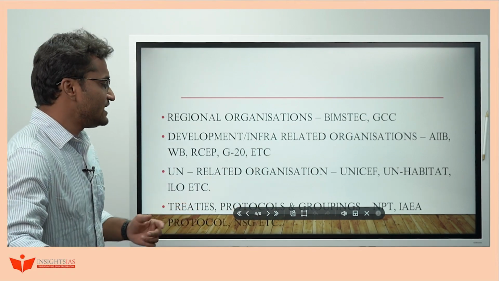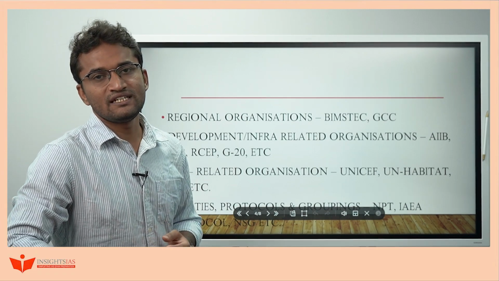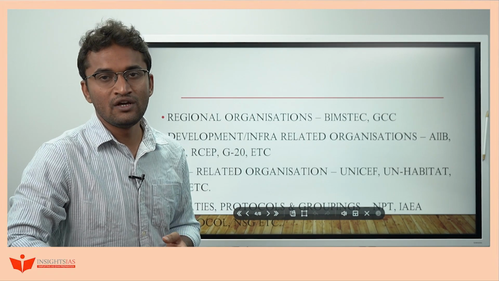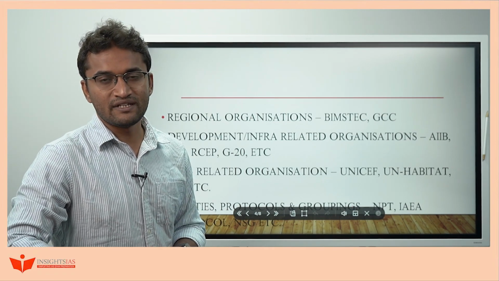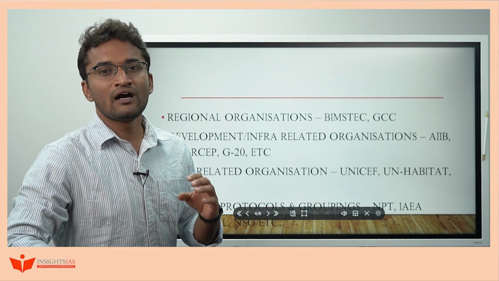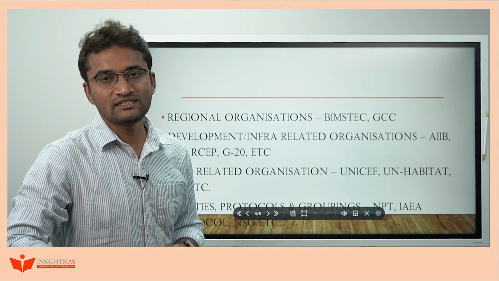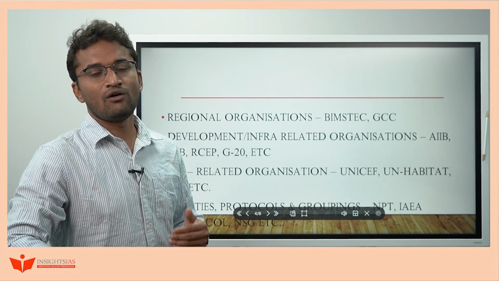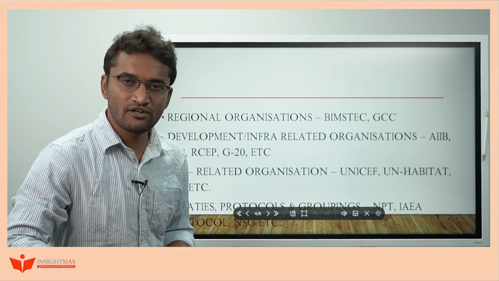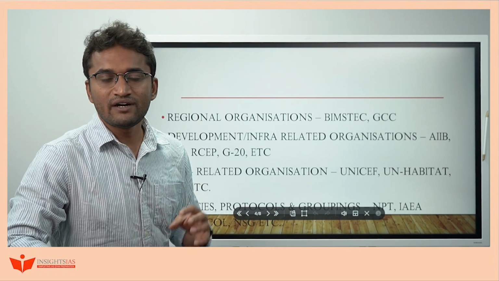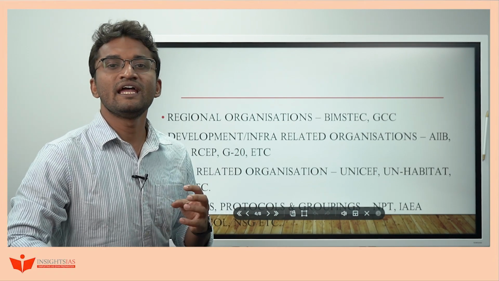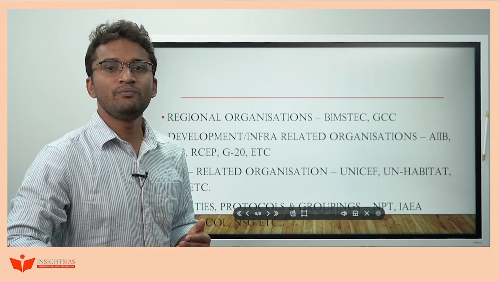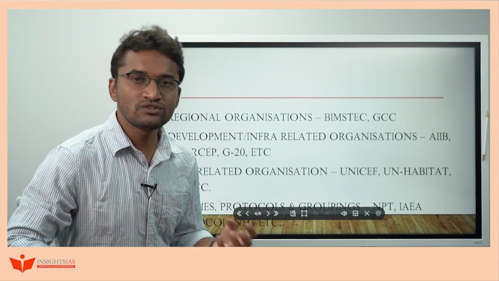And the next one is the treaties, protocols and the groupings. Especially the treaties like NPT, the groupings like NSG, MTCR, Australia Group. Try to go through these arrangements, which largely aim to curb the development of various destructive weapons across the globe. For example, India has got the membership of MTCR and it has also joined the Australia Group. Likewise, try to understand these elements based on India's aspects itself. Which is more important for India? UPSC is going to ask questions on those elements itself.